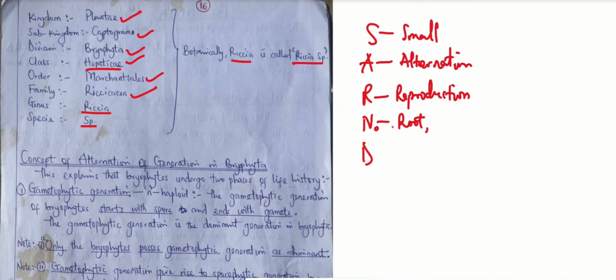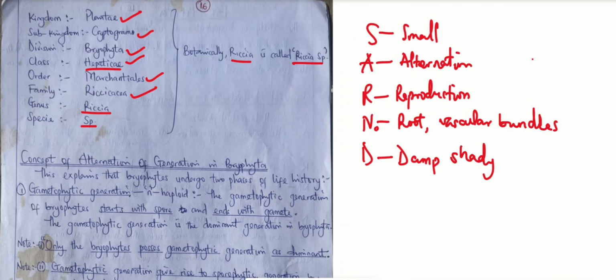And we also said that they possess no vascular bundles. And when we say they possess no vascular bundles, it means that they do not have phloem and xylem. And the last thing we said under the characteristics is that they are usually found in damp, shady environments. Okay, that's the summary of the characteristics.